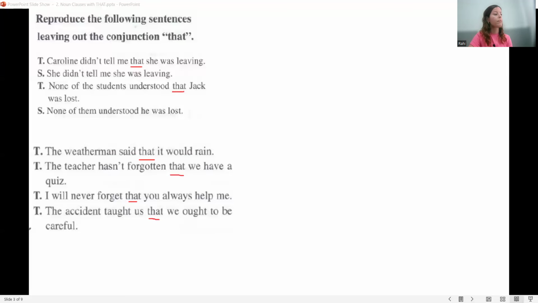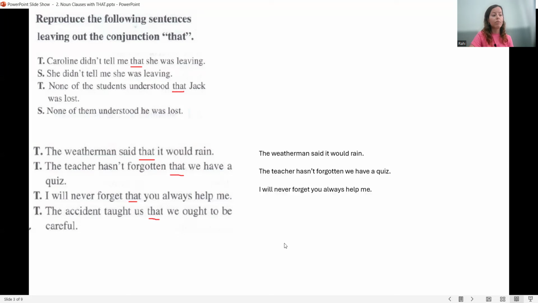Okay, first one. The weatherman said that it would rain. The answer is: the weatherman said it would rain. The teacher hasn't forgotten that we have a quiz. The teacher hasn't forgotten we have a quiz. I will never forget that you always help me. I will never forget you always help me. The accident taught us that we ought to be careful. It taught us we ought to be careful. As you see, the meaning of both sentences is the same, and you can either use that or leave it out of the sentence based on your choice.